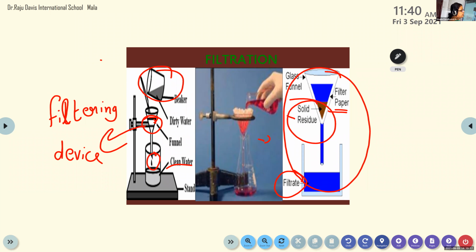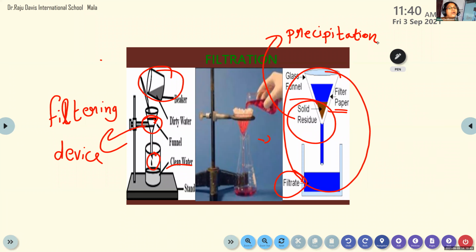Ma'am, I have a doubt. One more word we learn in chemistry: this residue is also known as precipitation. So this is also a new chemical word. I think this must have been heard in small classes. Precipitation. So residue, or we call it precipitation.